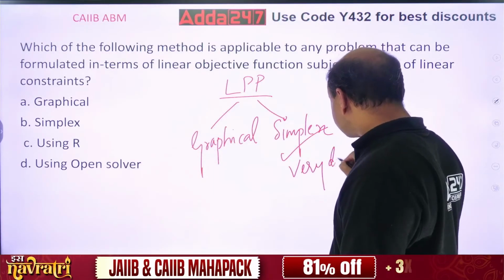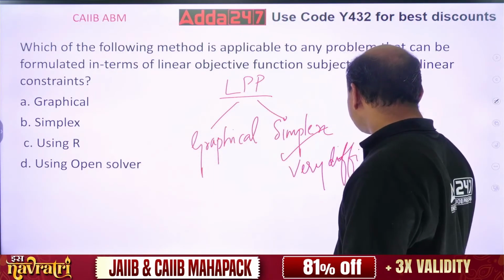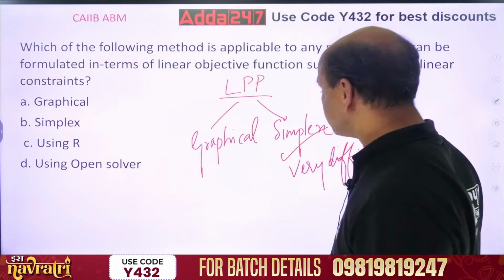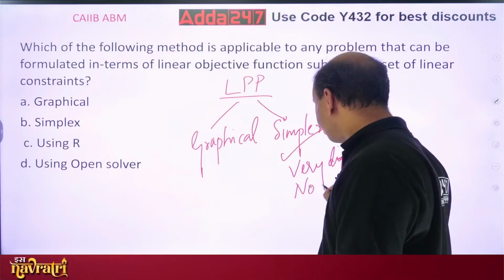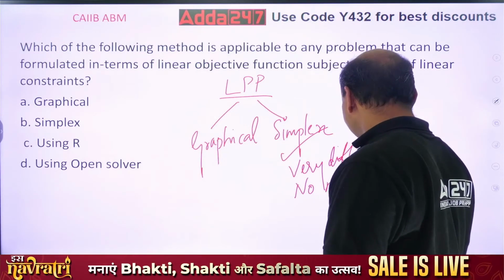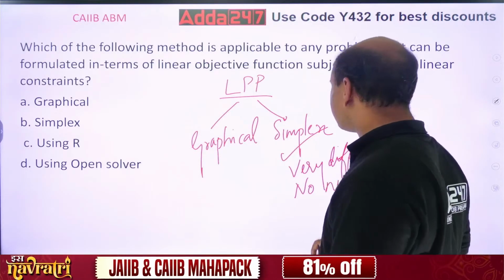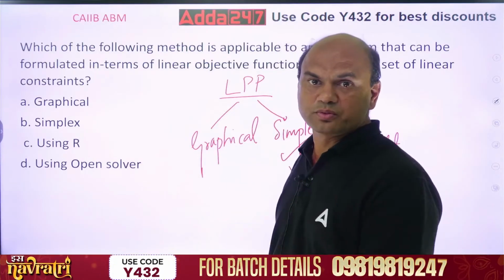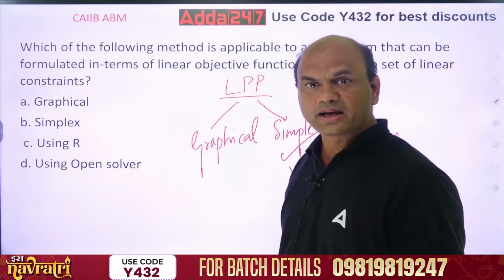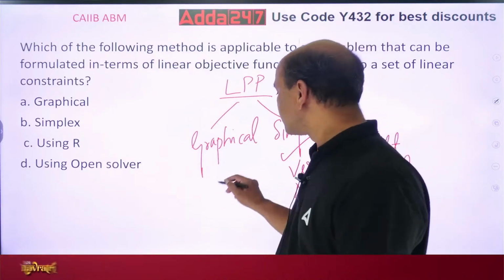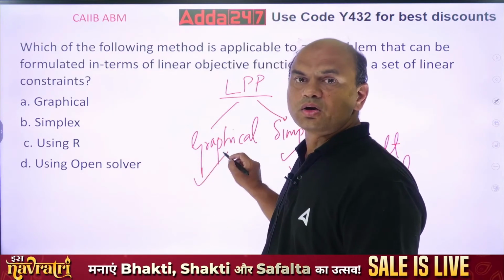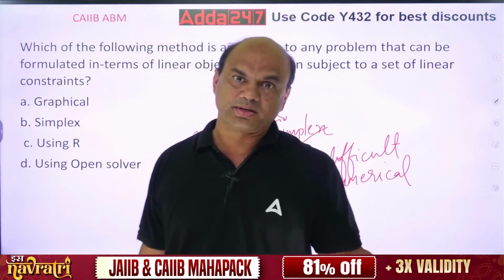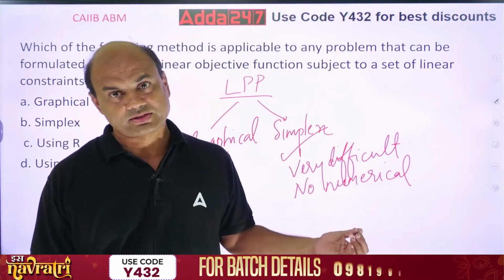In your exam, you do not get a numerical on simplex. You will not get a numerical on simplex. No numerical. In your CAIIB exam, you do not get a numerical on simplex. Graphical is a bit easy. Just now I showed you one graph. So that is the graphical way. You always get the numericals on this, not on this. This is theory, you will be getting it in the exam. In exam, you will get the theory on this, not the numerical.